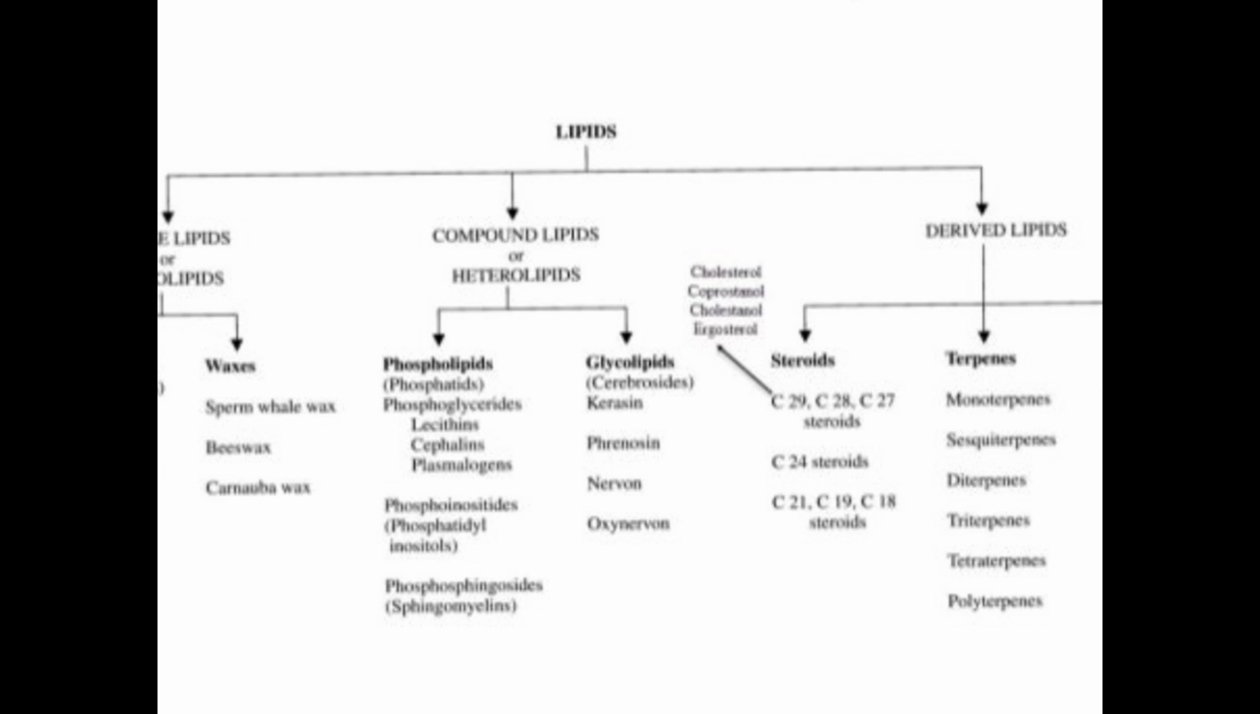Next are compound lipids or heterolipids. Heterolipids or compound lipids again have two types: phospholipids, glycolipids, and another type. First one, phospholipids, are phosphoglycerides, consisting of glycerol, fatty acids with phosphate. See, its name itself indicates what it is. These are the esters of fatty acids containing alcohol, fatty acids and other groups.